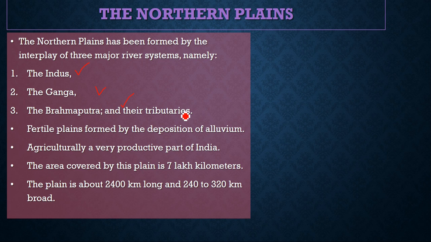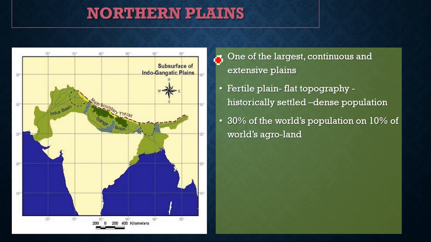It's a fertile plain formed by the deposition of alluvium. Agriculture is very productive because of the presence of alluvium. The area covered by this plain is 7 lakh kilometers. The plain is about 2,400 kilometers long, 240 to 320 kilometers broad. It is one of the largest continuous and extensive fertile plains.